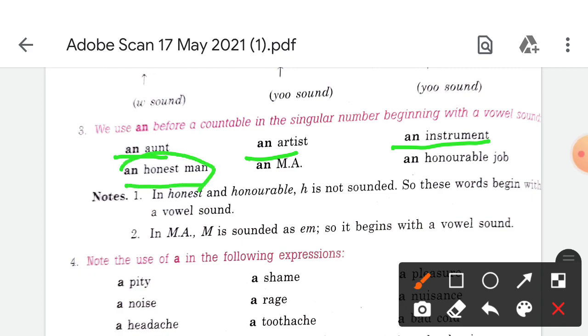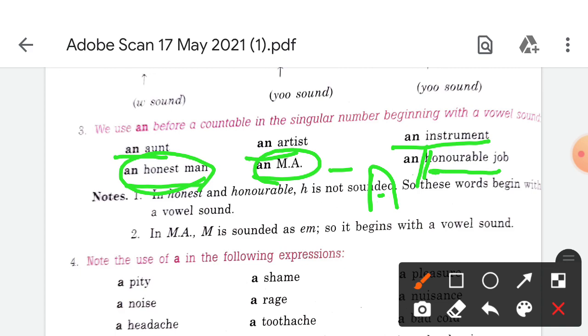Look at this: here is H, but we are not making the sound of H here. Only O is sounded. So honest takes an. Like for example MLA, because M-L-A, the sound is "em", so this is an MLA. Again, honorable: H is not sounded, so an honorable job.